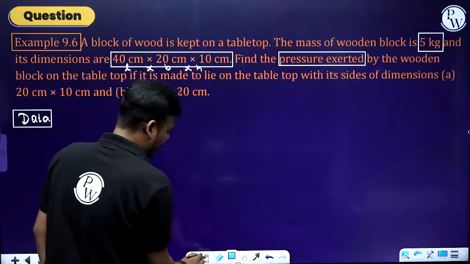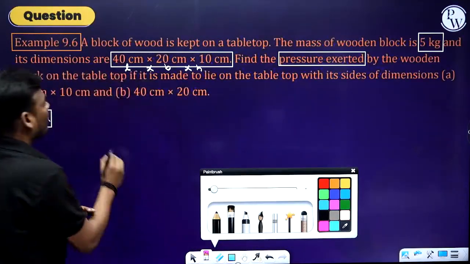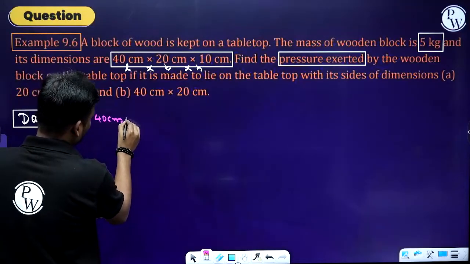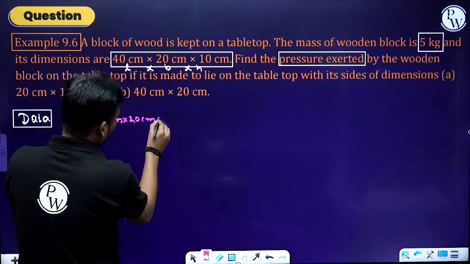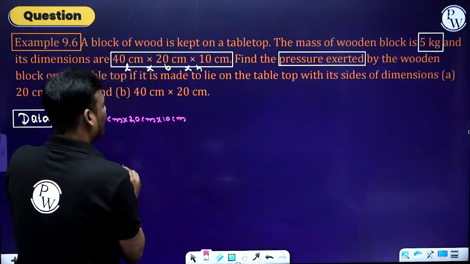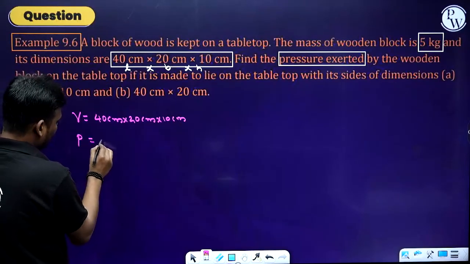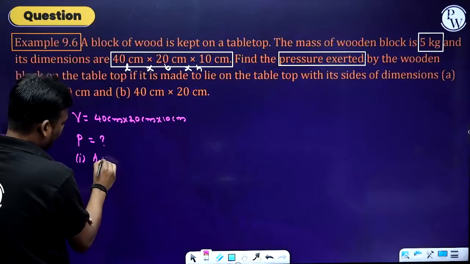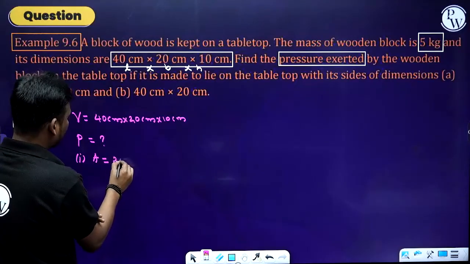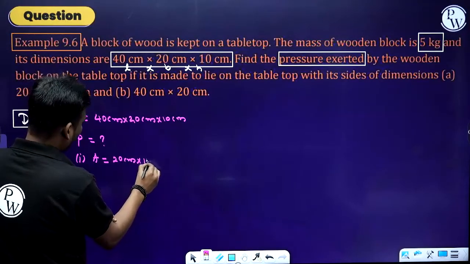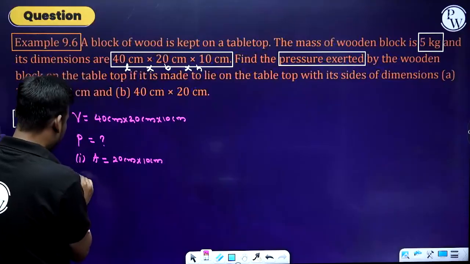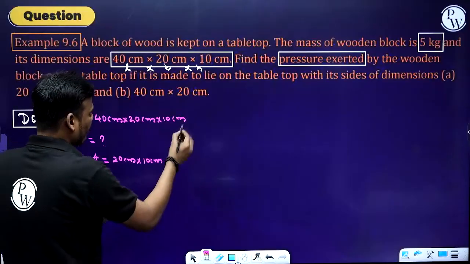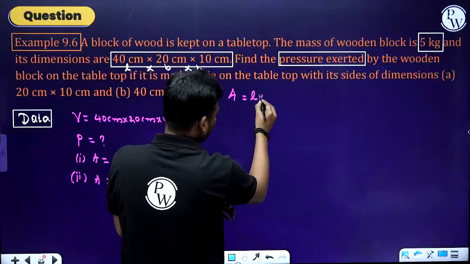Data, it is completed. So they have given the dimensions, 40 centimeter, 20 centimeter, 10 centimeter. Find the pressure. Pressure we need to calculate. So here we have two situations. For area, first case, that is 20 centimeter into 10 centimeter. And the second case, area, because length into breadth is nothing but area. So area is nothing but length into breadth.